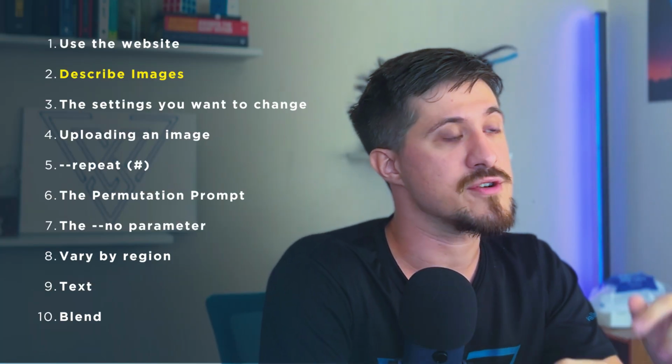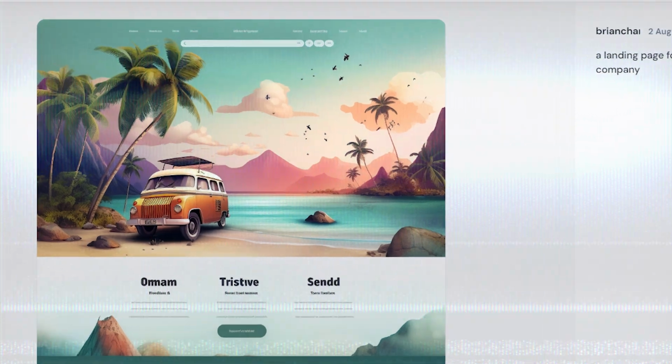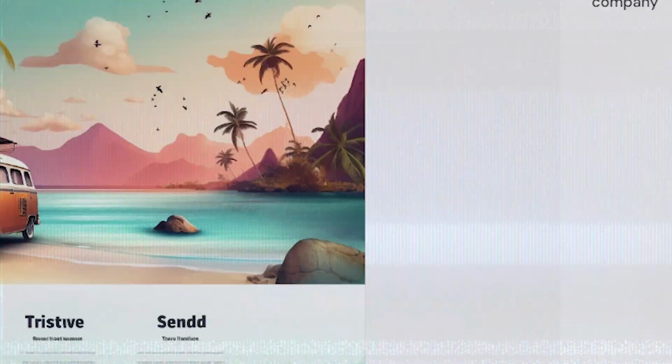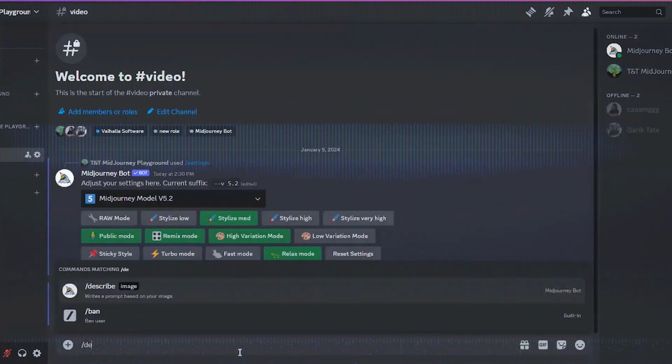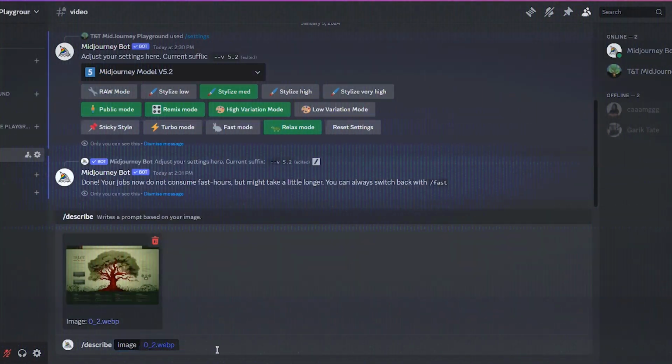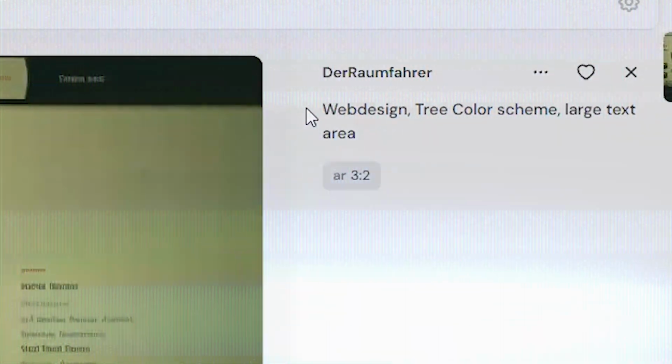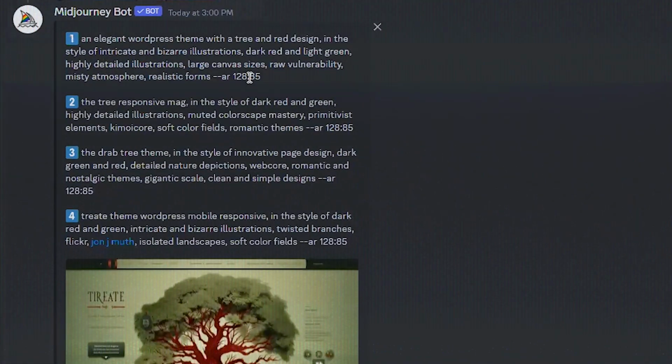That brings us to our second feature. Let's say you found a design that is something similar to what you want to create. But when you try to use it on the Midjourney Discord, you're not getting the same kinds of results. Or you feel like you need to fine-tune it a little bit more and you need a little bit more inspiration. Well, that's where the Describe feature comes in with Midjourney. With the Midjourney Describe feature, it takes the Midjourney process of converting prompts into images and it reverses it. So instead of uploading a prompt and getting a series of images, you upload one image and you get a series of prompts. So here you can see the prompt that they use, and here you can see other prompts that Midjourney thinks would generate a similar design.